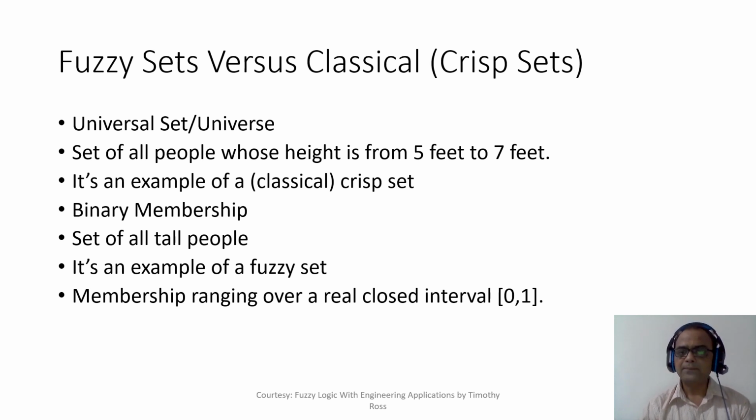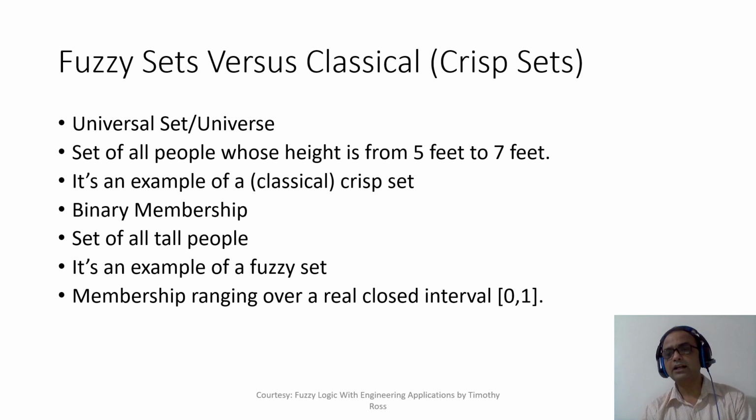So the membership value is not binary, right? The membership value ranges from 0 to 1. So if a person's height is 6 feet, I'll say that his membership value is 1. If a person's height is 5 feet 11 inches, I'll possibly say that his membership value is 0.9, right?